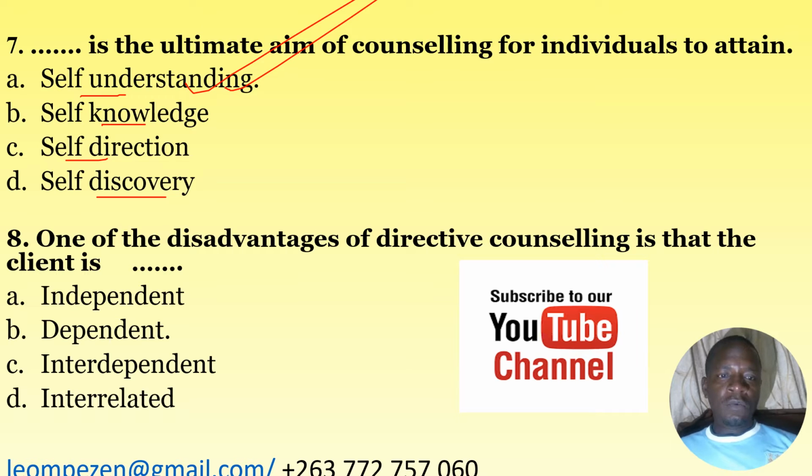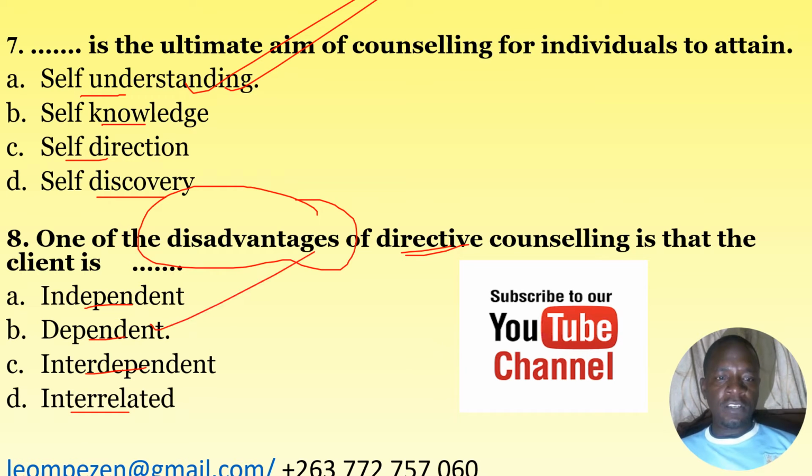Number 8, one of the disadvantages of directive counseling is that the client is dash. The keyword here is disadvantage of directive counseling. The client is A, independent; B, dependent; C, interdependent; and D, interrelated. The correct answer here is dependent.